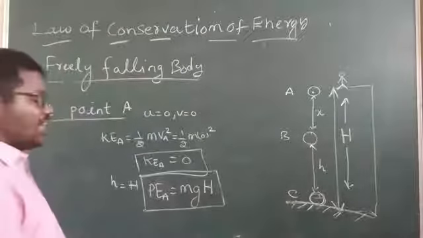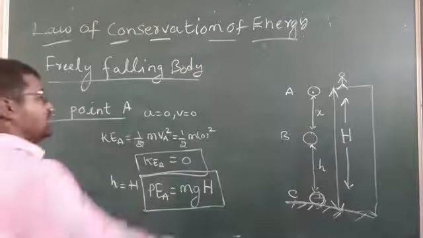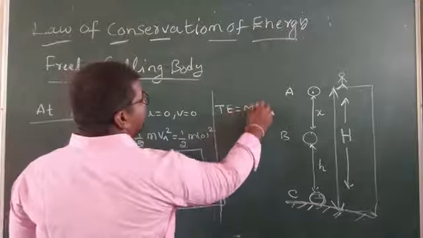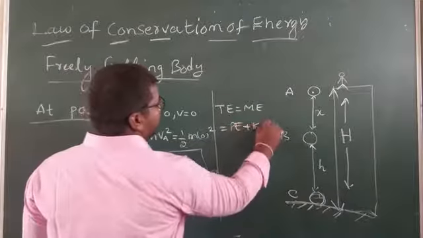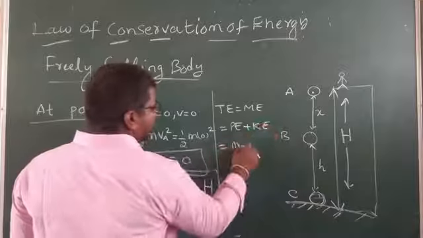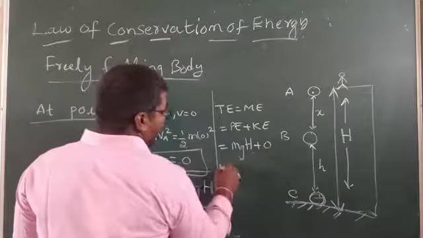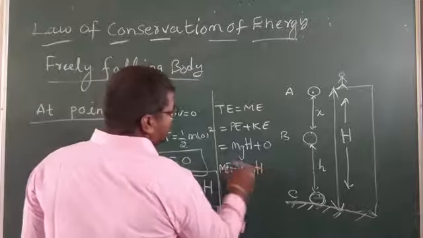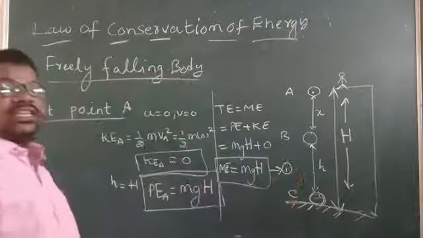Then what is the total energy or mechanical energy? Total energy is equal to PE plus KE, which is mgH plus 0. So mechanical energy is equal to mgH. This is equation 1.